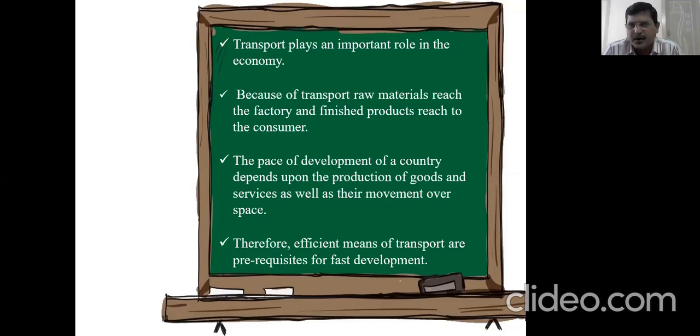How are we getting it? Because of transport only. Today you are shopping many things online, and you are getting all of those at your doorsteps. How is it possible? It is possible because of transport. These are the two examples I told you, but our whole life depends on transport. If you want to go to school, you have to use some means of transport, whether private or public. Without transport, we cannot imagine our life. That's why we call it a lifeline.